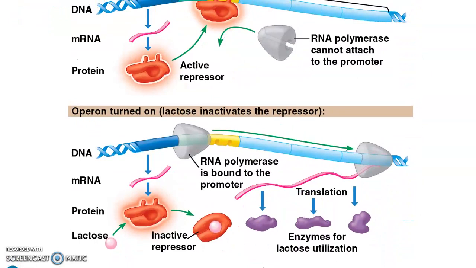This particular operon is regulated by a repressor. So if there's no lactose, then the repressor is activated and turns off the operon, and if there's lactose present, then the operon is turned on, and the enzymes for breaking down and using lactose are produced.